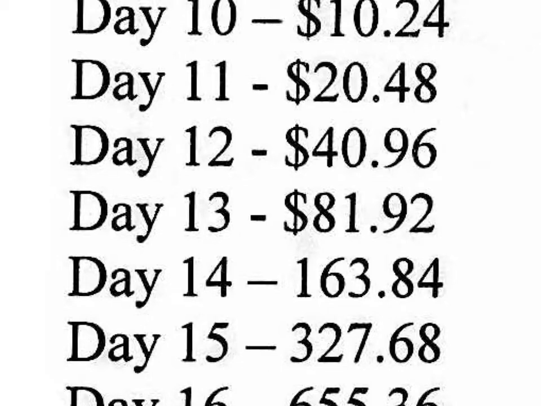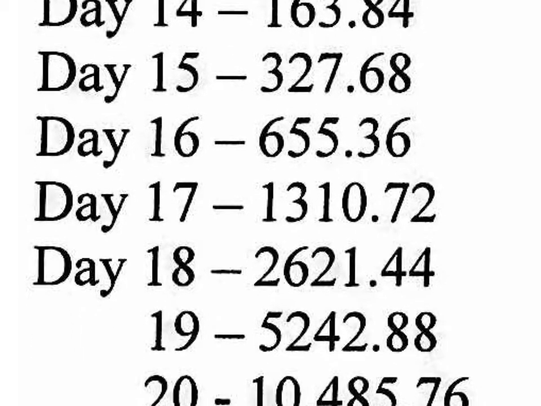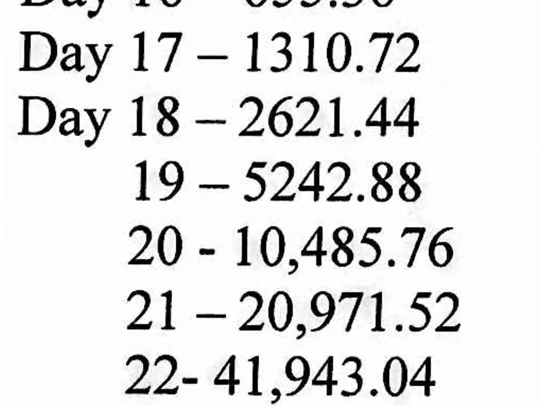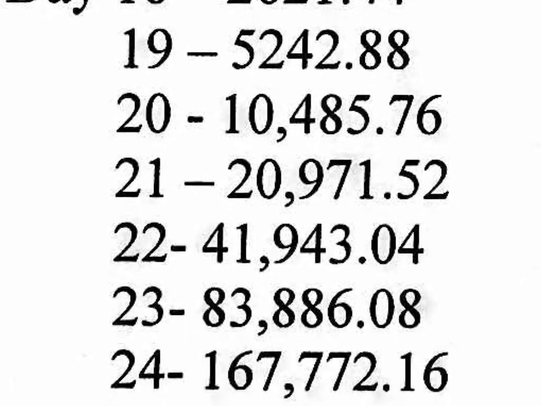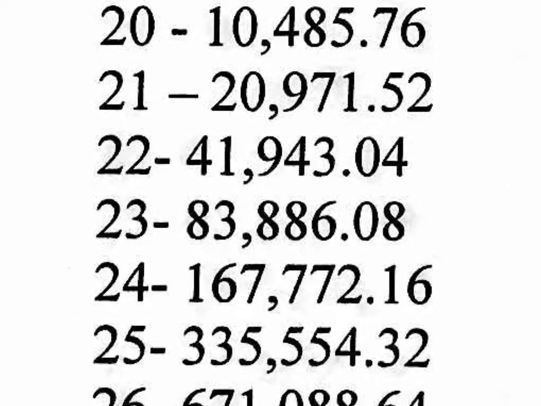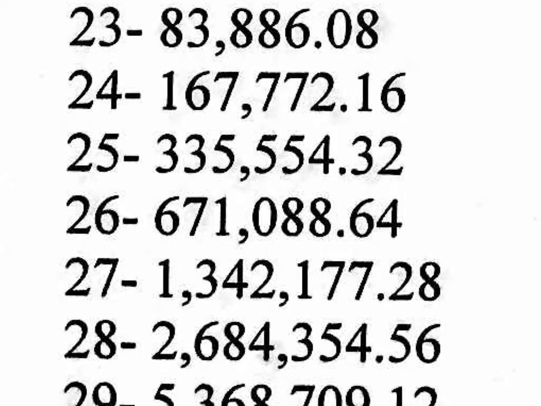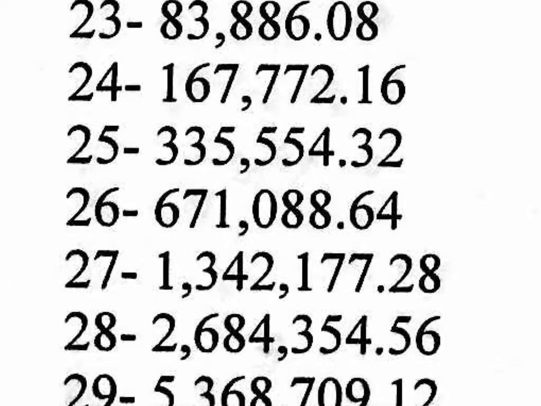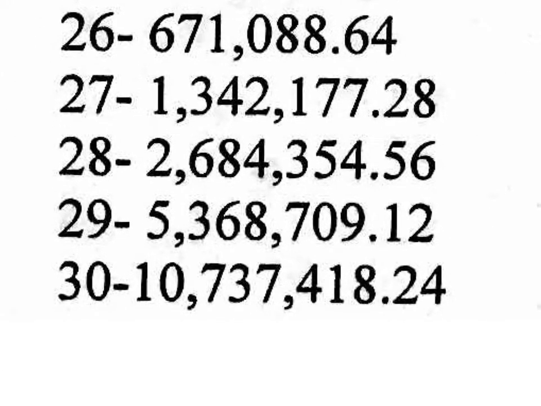Now, if you keep doubling, by day 20, you're already making $10,000 for that 20th day of work. 21st day of work, $20,000. By the 27th day, for one day of work, you're making over $1 million. If you keep doubling, on the 30th day, you make over $10 million.